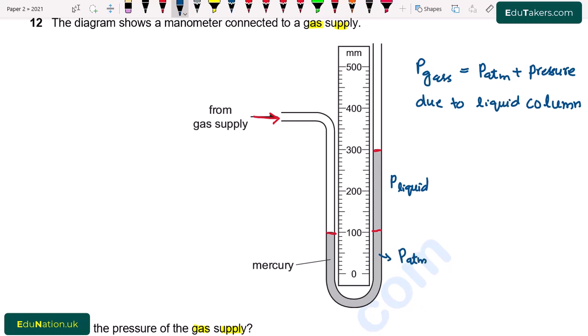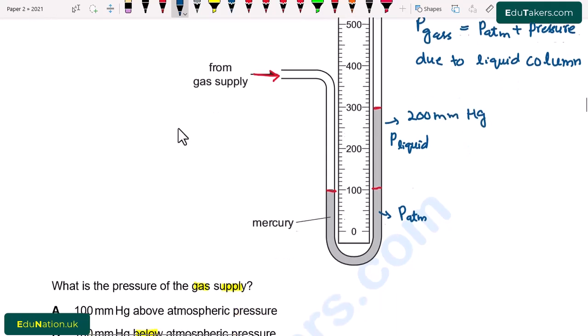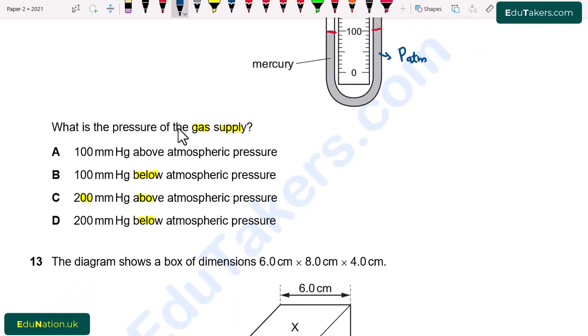So in the question it is asked what is the pressure of the gas supply. This difference is basically 200 millimeter Hg and it is above the atmospheric pressure. So from here, 200 millimeter Hg above the atmospheric pressure, option C is correct.